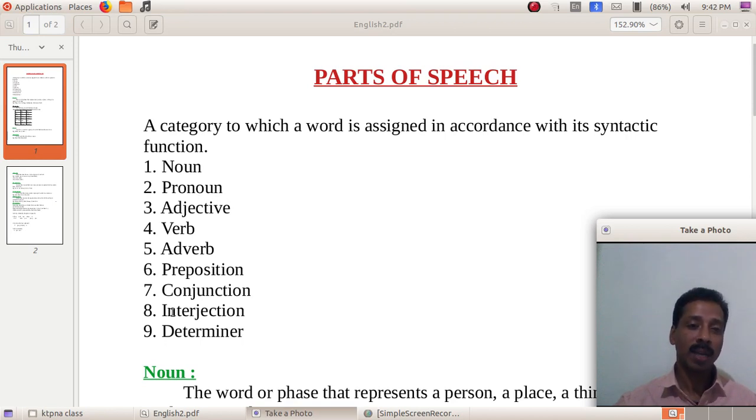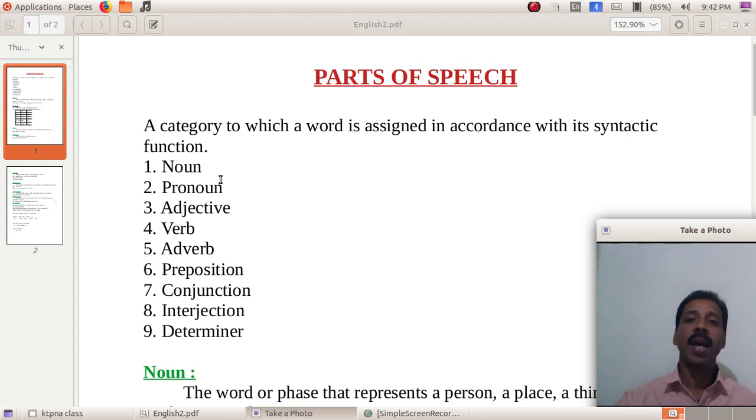So how many parts of speech are there? I have listed out here 9 parts of speech. If you refer to the old grammar books, you will see only 8 parts of speech, but according to modern usage, 9 parts of speech are there. All these terms are familiar to you, but we will come to it once more.